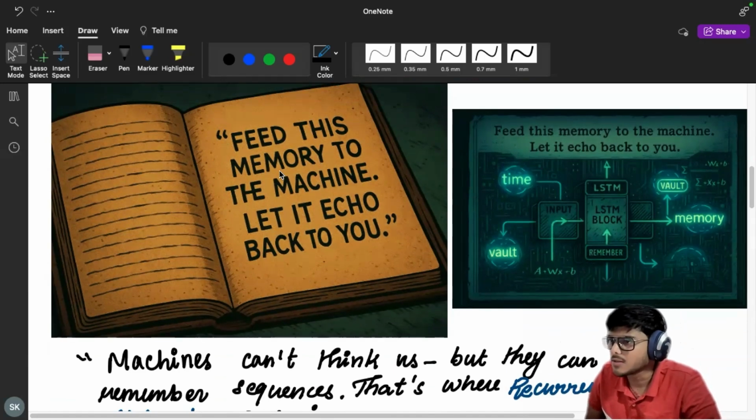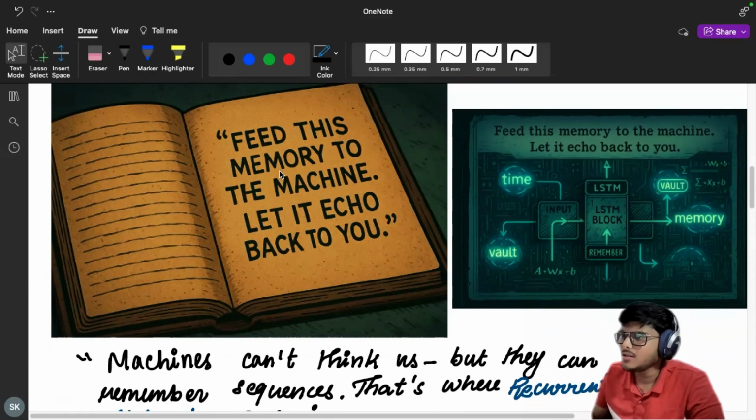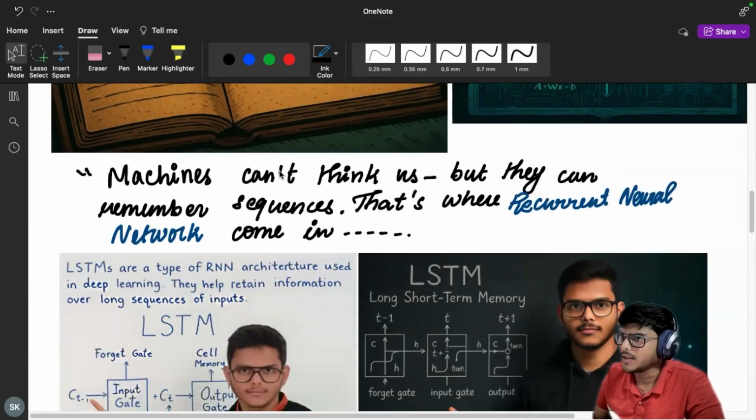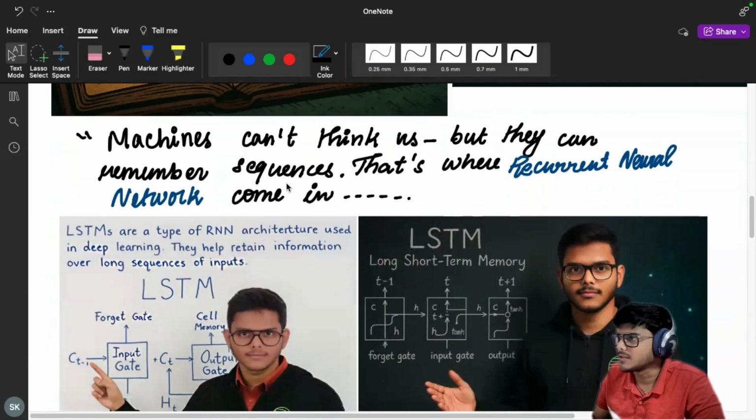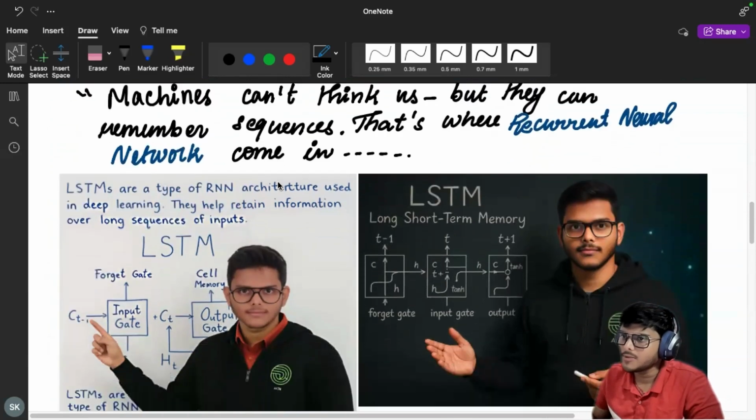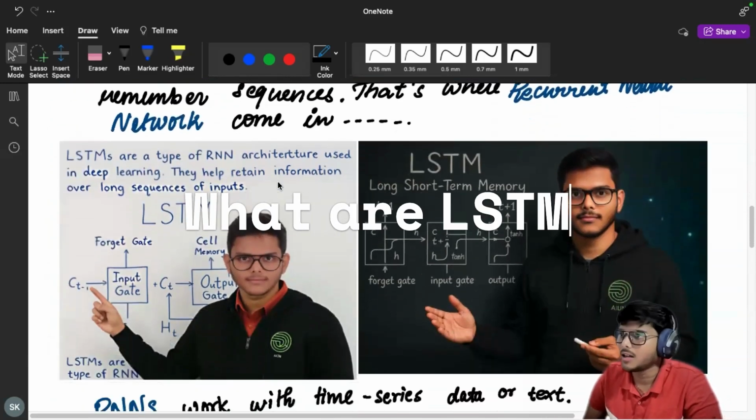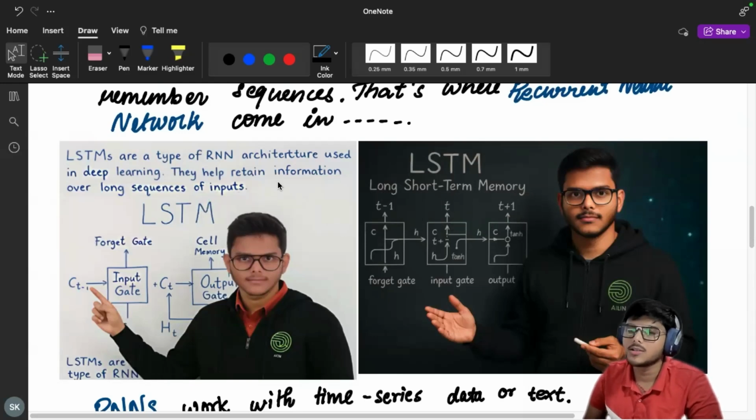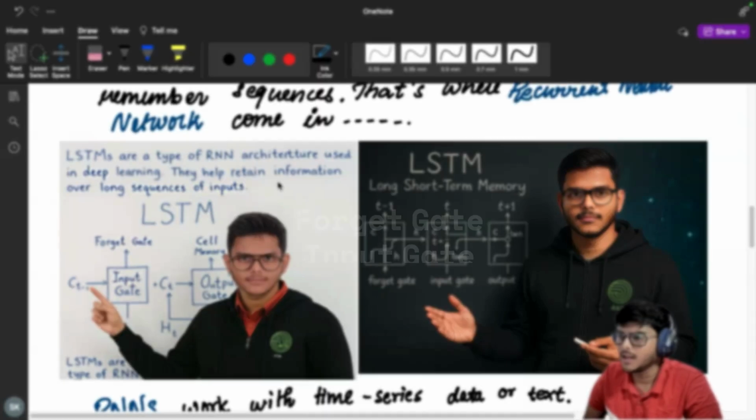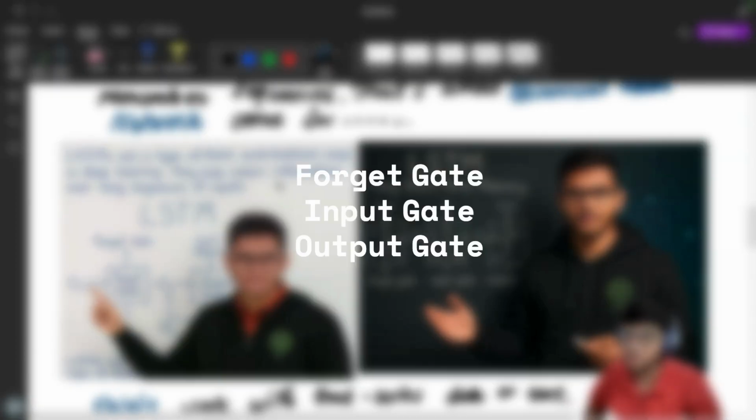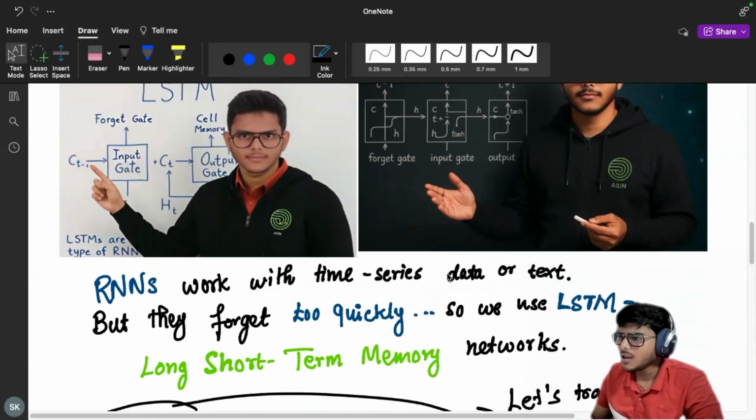So what are LSTMs? Machines can think like us, right? But they can remember sequences, right? That's where recurrent neural networks come in. What are LSTMs? LSTMs are a type of RNN architecture used in deep learning. They help to retain information over long sequences of input. There are three gates in LSTM: one is the forget gate, one is the input gate, and one is the output gate. And here you can see all the three gates, how they are arranged.